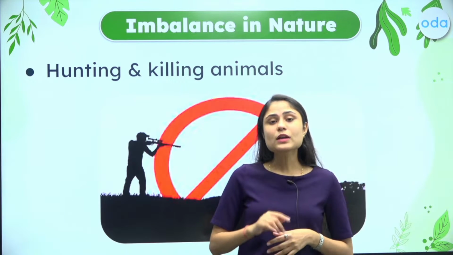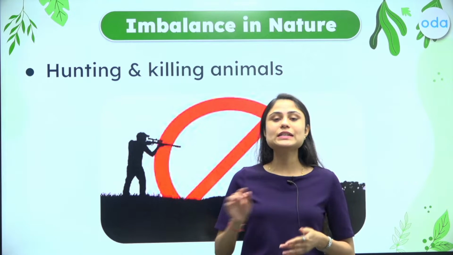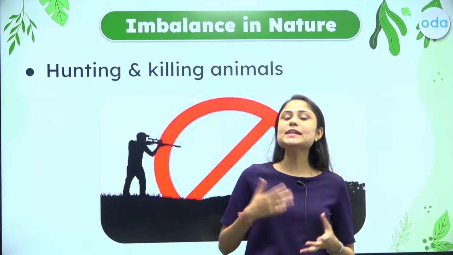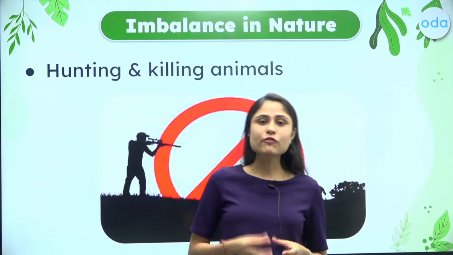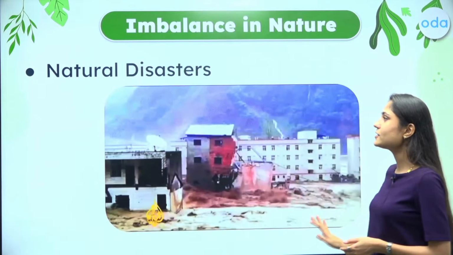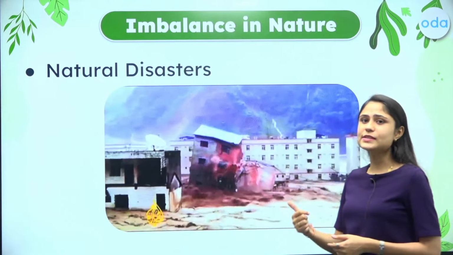And that is how the imbalance was created in nature. So this is just a simple example of how hunting and killing can create some kind of imbalance in nature. Now let us move further, and dear students, natural disasters.